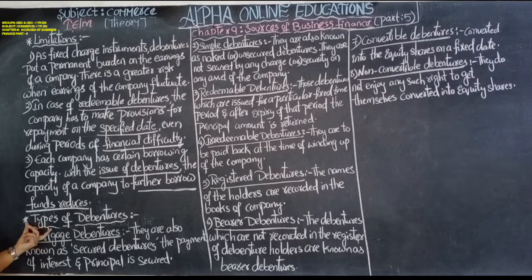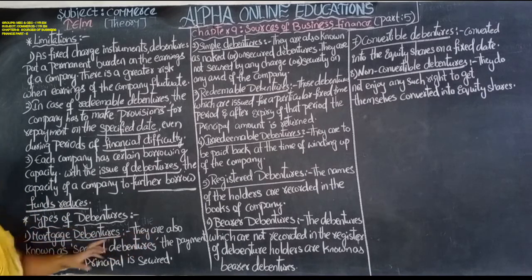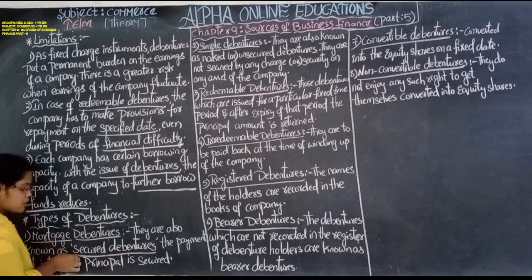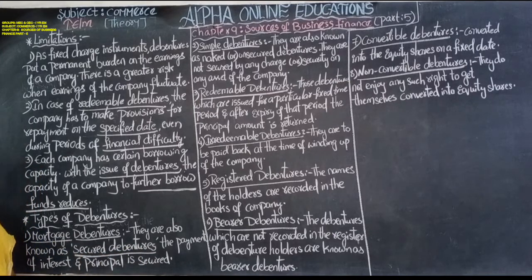So let us focus on the types of debentures. First is the mortgage debenture. In the mortgage debenture, a property is taken by the debenture holder under the mortgage. They are also known as secured debentures. Mortgage debentures are also known as secured debentures.